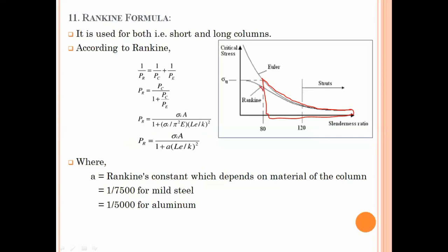But in this region, where the slenderness ratio is very low, less than 80, you can apply the Rankine formula. But by looking carefully, Rankine's curve starts from below 82 to 120 and more than 120. So from that diagram, one may conclude that Rankine's theory is applicable not only for short columns, but also for long columns.